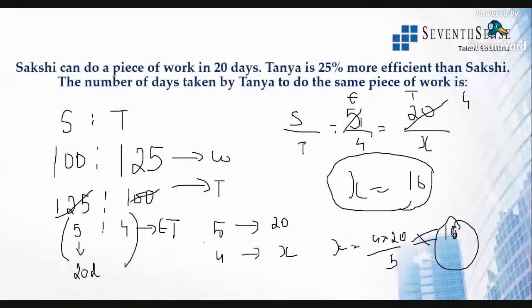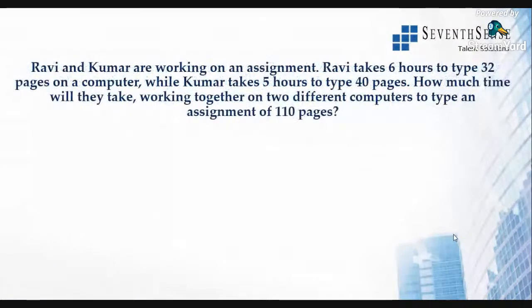All right, we'll go on to the next question. Ravi and Kumar are working on an assignment. Ravi takes 6 hours to type 32 pages on a computer, while Kumar takes 5 hours to type 40 pages on a computer. Same thing. How much time will they take working together on 2 different computers to type an assignment of 110 pages? They're asking this question.